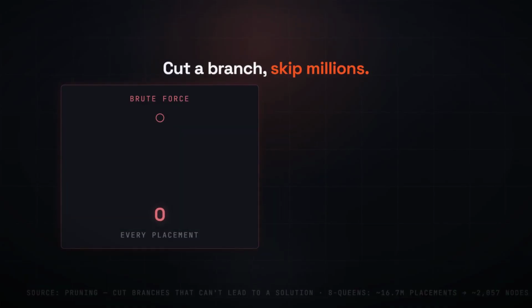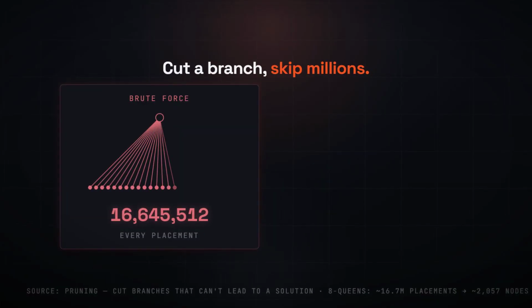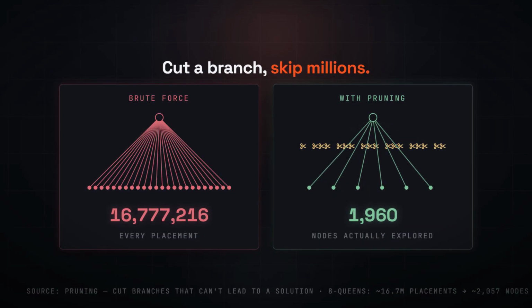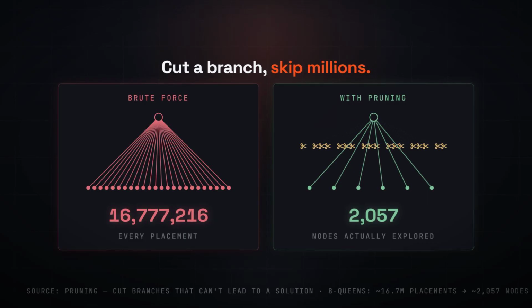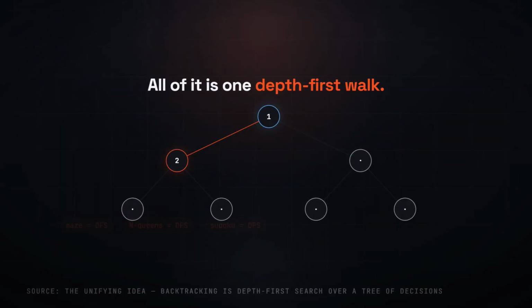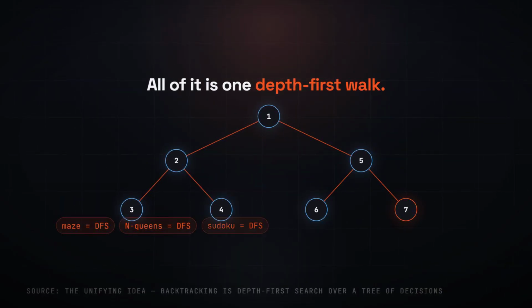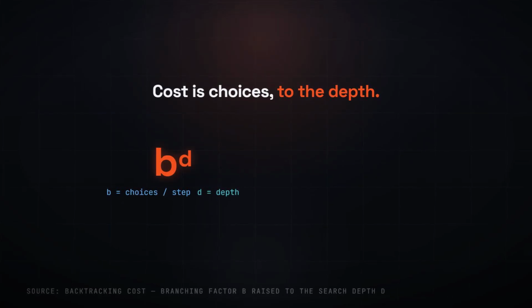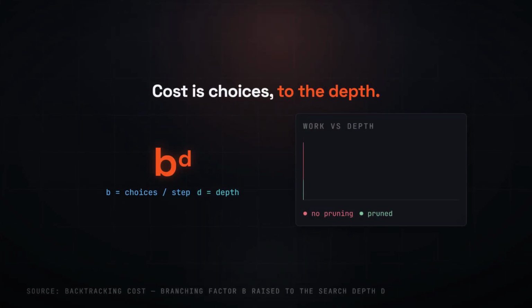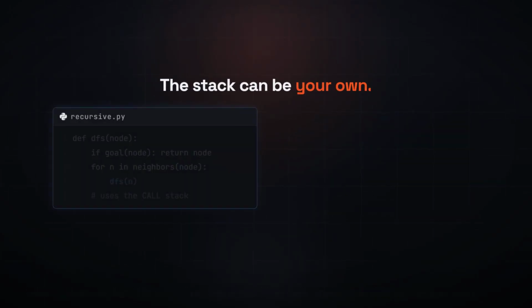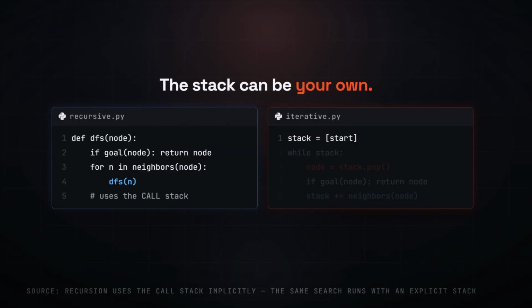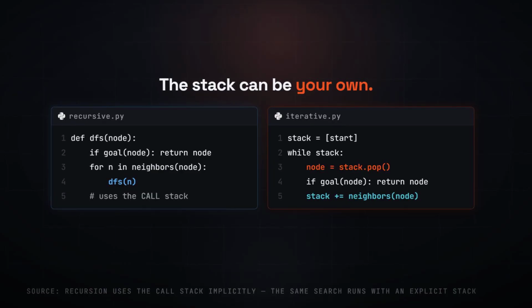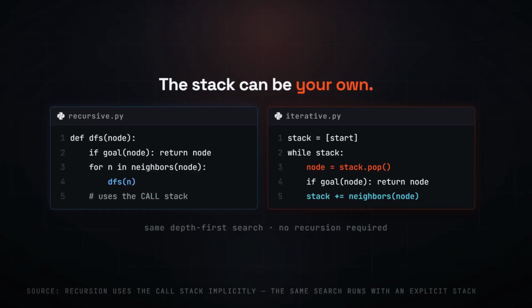Here is why this is not brute force. The instant a path cannot possibly work, you cut the whole branch beneath it and skip millions of dead ends in one stroke. Step back far enough, and every one of these is the same thing: a depth-first walk down a tree of decisions. The cost is just the shape of that tree, the number of choices raised to the depth. Pruning is the only thing keeping it from blowing up, and recursion is using the call stack to remember where you were. You can do the very same search by hand, with your own stack and a plain loop.